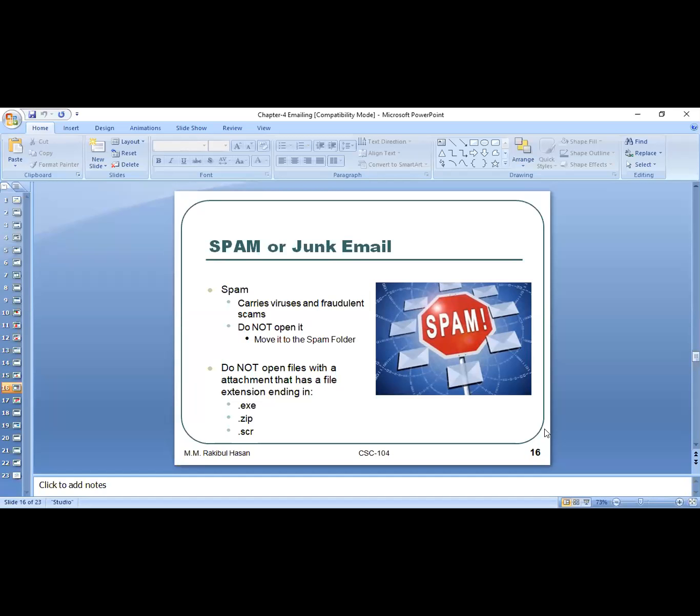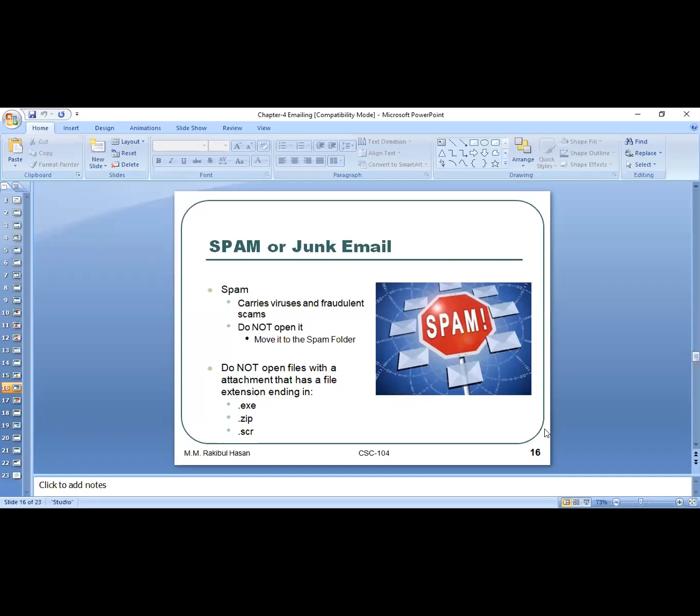So be careful with the spam folder. Sometimes some important mails also go inside the spam folder. But be careful. If you find an email sent by an unknown person, it is better not to open the email, otherwise it might infect your email account.